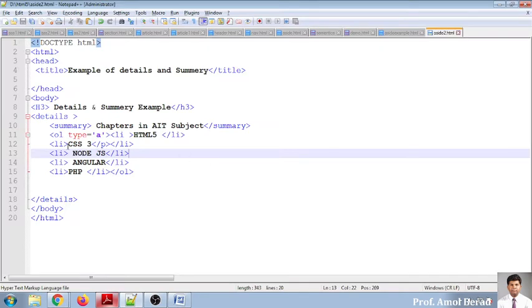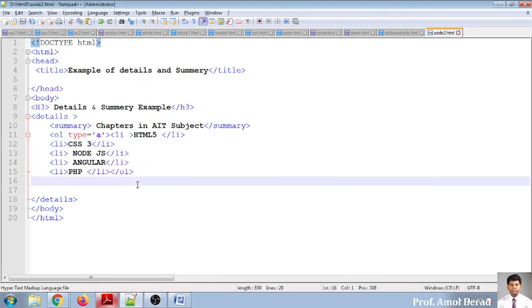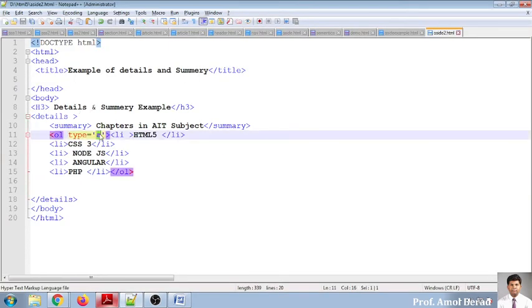Let us see the output. So see, the ABCD is working. ABCDE is displayed on the screen. This P I need to remove, because there is space allocated for it. See, ABCD is there. If I change the list type to Roman, it can be displayed with Roman.